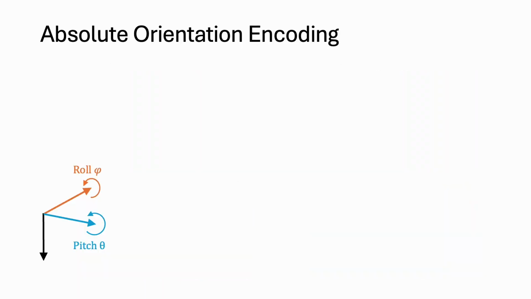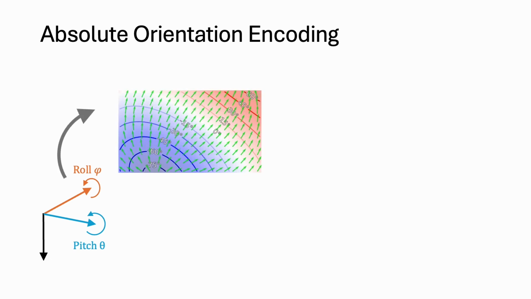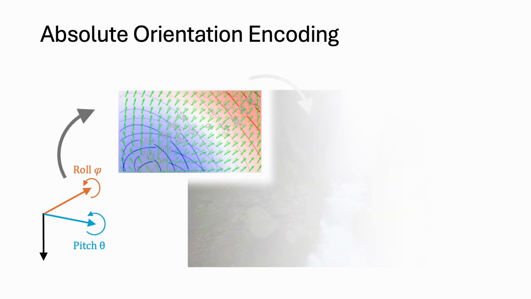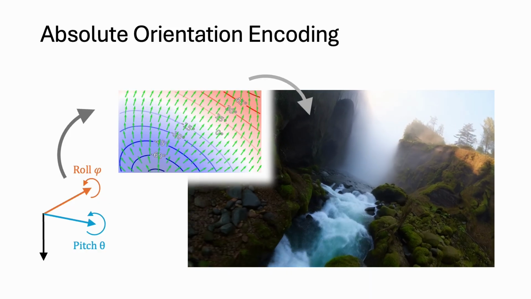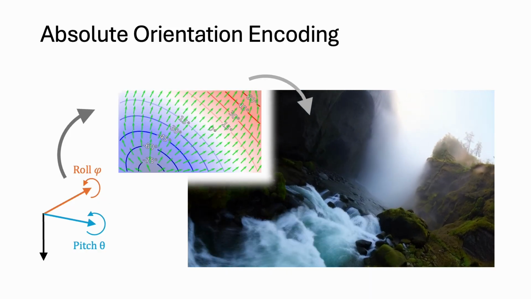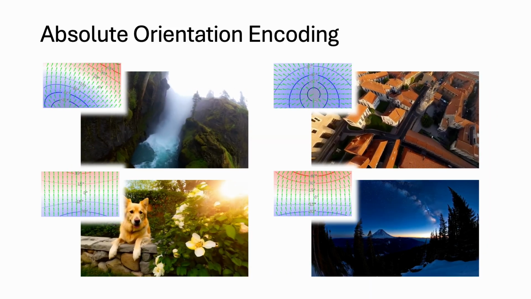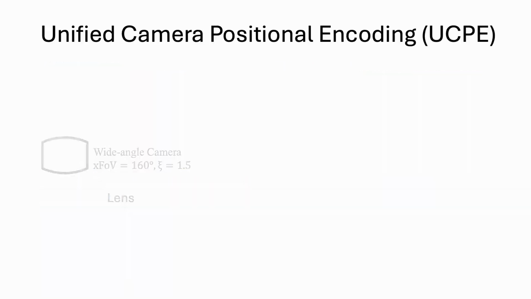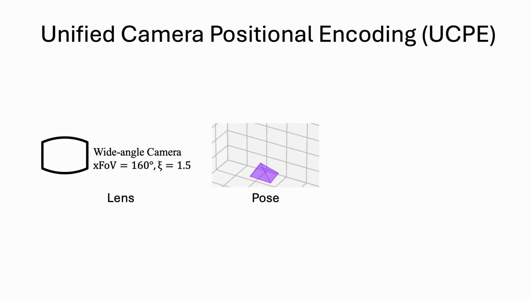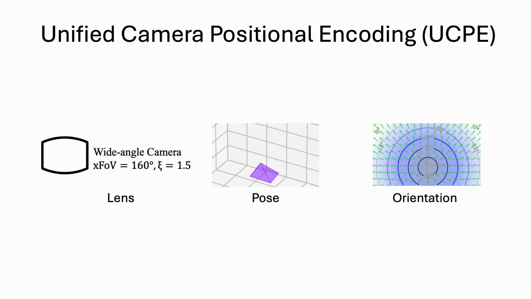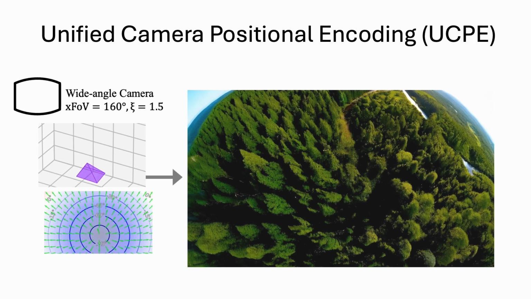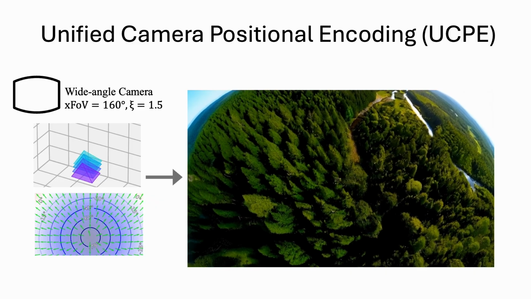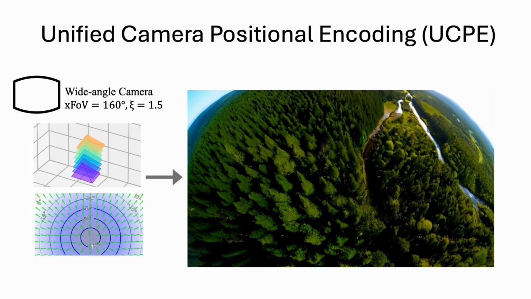But relative motion isn't enough. The model needs to know which way is up. That brings us to our Absolute Orientation Encoding. We introduce a one-dimensional latitude map and a two-dimensional up map to explicitly encode the initial pitch and roll. This completely resolves the initial orientation ambiguity, giving the generated video a correct sense of gravity from the very first frame. To bring it all together, our Unified Camera Positional Encoding provides a comprehensive framework that achieves precise, decoupled control over three essential dimensions: the lens, the pose, and the orientation.